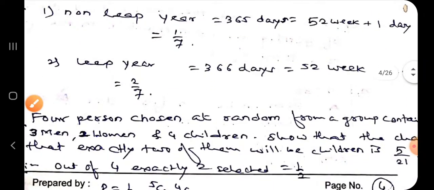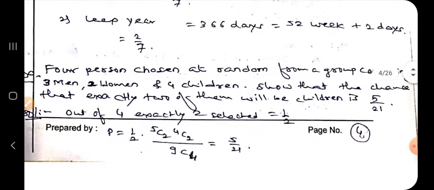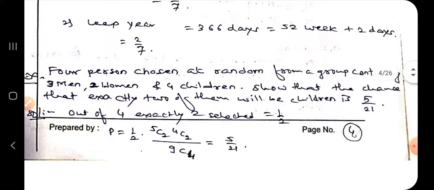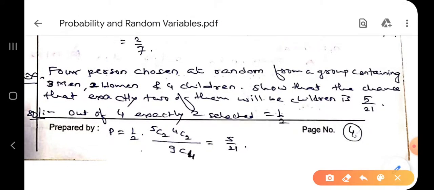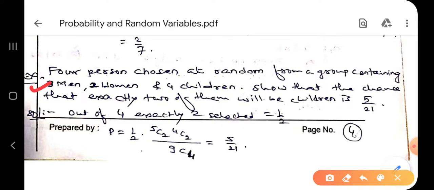Understood? Next, this is the question, read it carefully. 4 persons chosen at random from a group containing 3 men, 2 women, that is the first group, and 4 children.